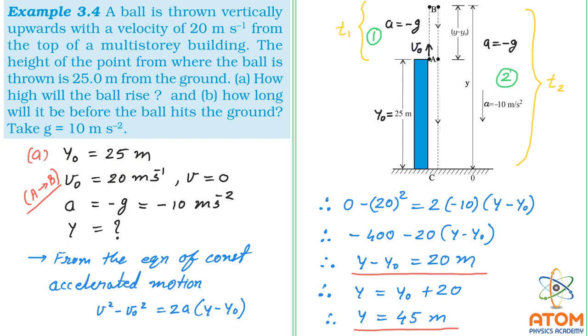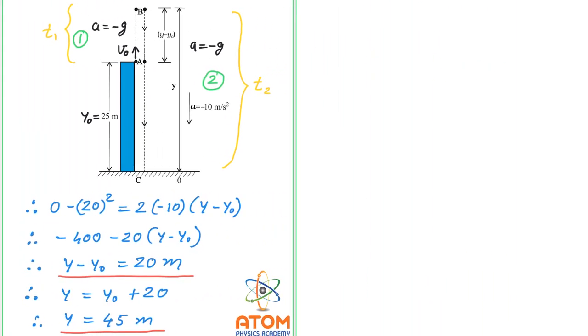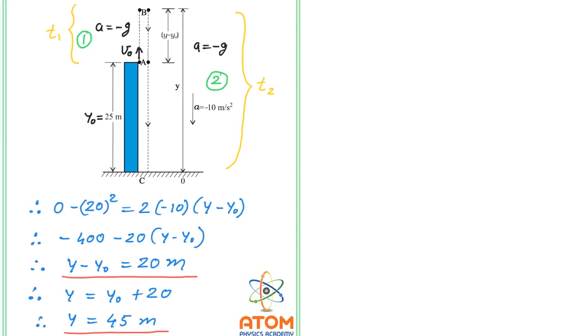So now let us first find the time t1. For that I have to create a space here. Here we will be talking about the answer B, and that too for the motion from A to B. We need to find out time.